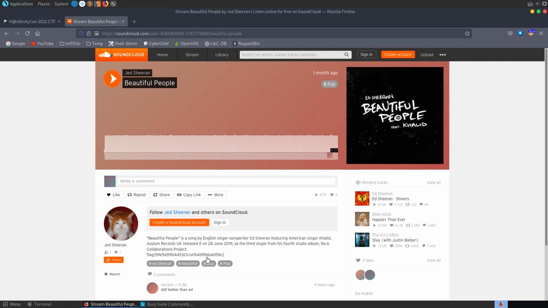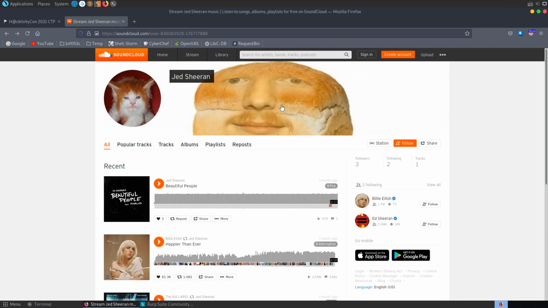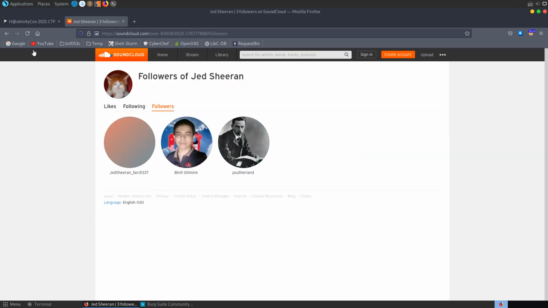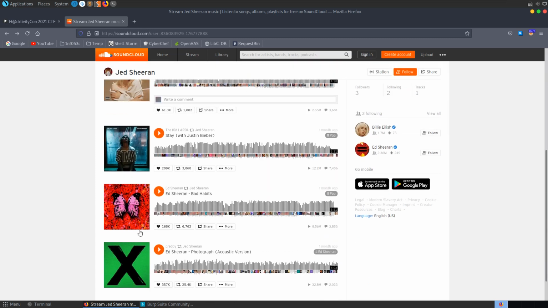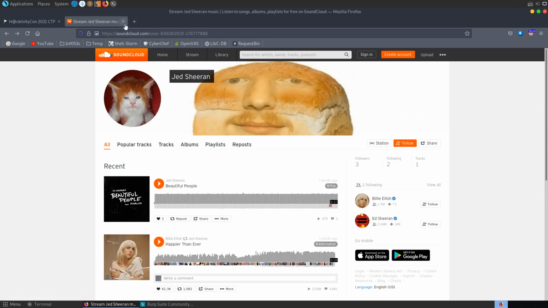What I would have done if the flag wasn't here would have probably been to start looking for the images, although these look like some quite common images, but you can go and search for these on TinEye or Google reverse search. We could also go and have a look and see who they are following or who the followers are to see if there's any kind of linked accounts, etc. But yeah, easy enough OSINT challenge.